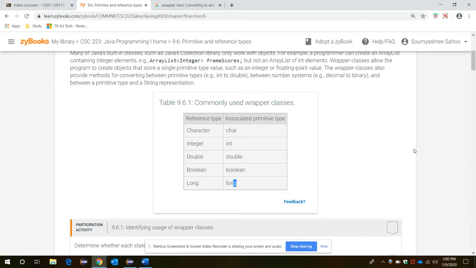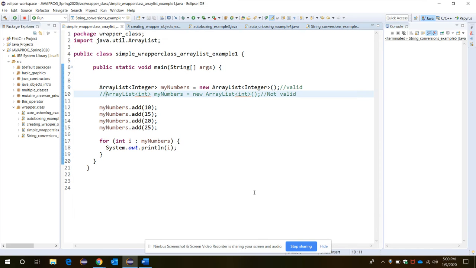Well, then what is the need of using the wrapper classes? Sometimes we use certain special types of wrapper classes, for example, when working with collection objects. To understand collection objects, let me show you one example here. One type of collection object or container is called ArrayList. This is somewhat similar to an array, but it has certain other properties or characteristics.